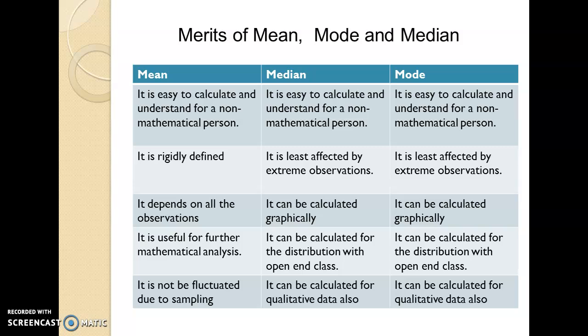If from the given population you draw several samples and calculate the mean for each sample, the value will not vary much from sample to sample. So mean is not fluctuated due to sampling. In case of median and mode, the merits are the same. Median and mode both are easy to calculate and understand for a non-mathematical person. They are least affected by extreme observations. They can be calculated graphically. They can be calculated for distributions with open-end classes, and they can be calculated for qualitative data also.